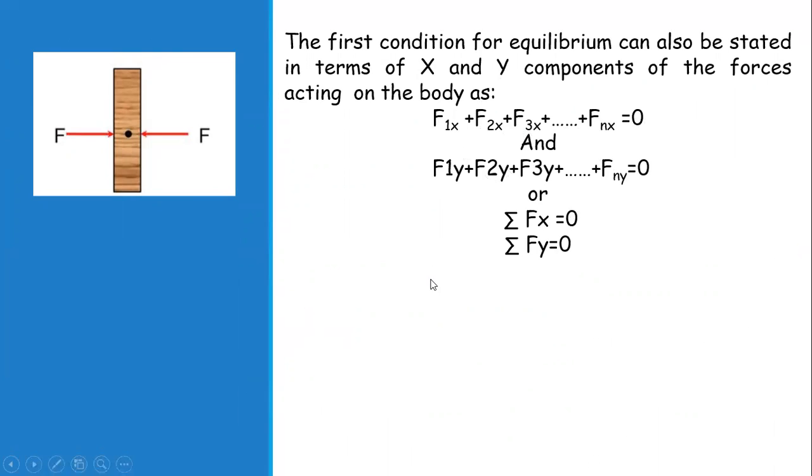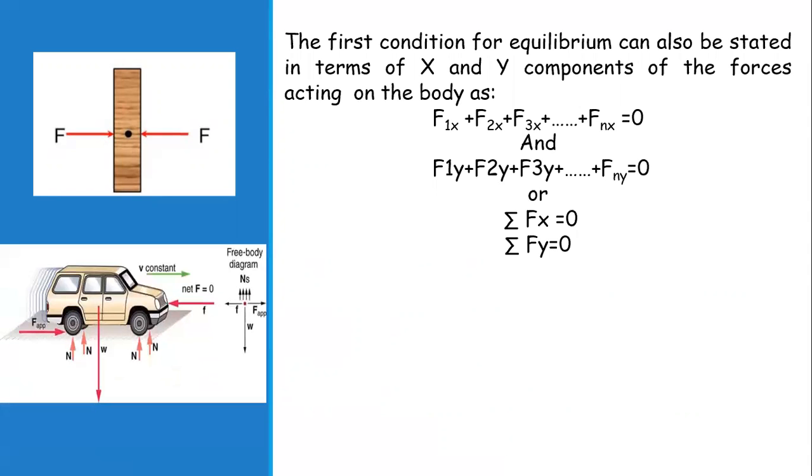So we can say the total sigma F acting on the body is zero. So this is the first condition of equilibrium, that the algebraic sum of all the forces acting on the body must be equal to zero. You can see that all the forces acting on the body, the applied force and the resistance force, the net force is equal to zero, and the body is moving with constant velocity.